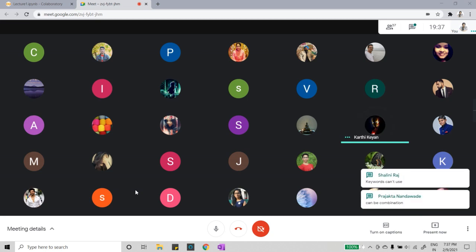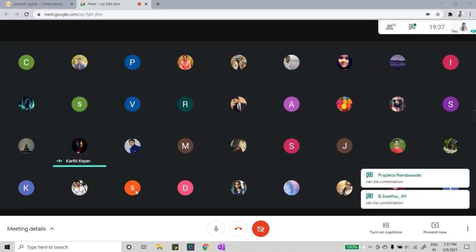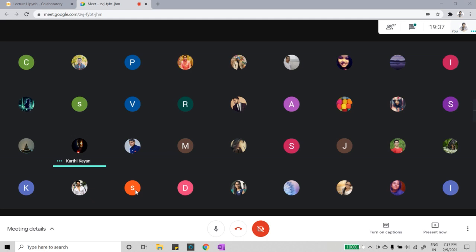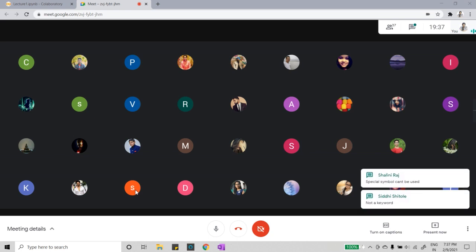Numbers can be followed by letters. Okay, very well done, Karthi. Hats off to you. You unmuted yourself and told me all the 5 points. That's a very great thing.